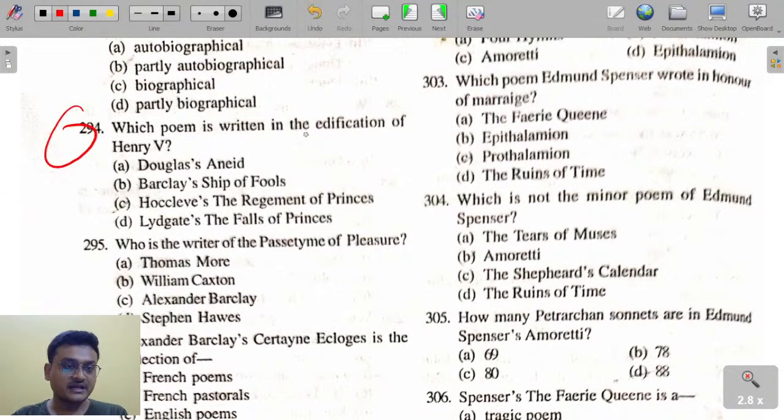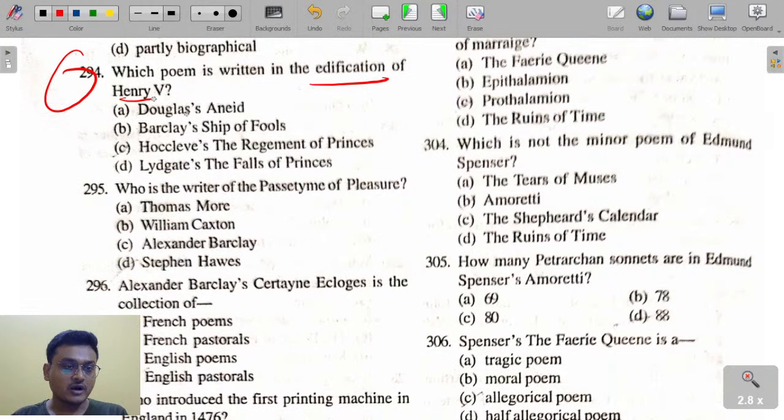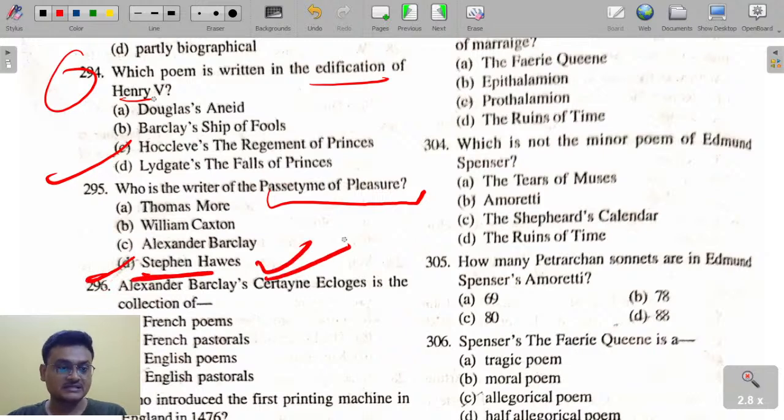Which poem is written for the edification of Henry V? Hoccleve, The Regiment of Princes. Who is the writer of The Pastime of Pleasure? Stephen Hawes has written The Pastime of Pleasure.